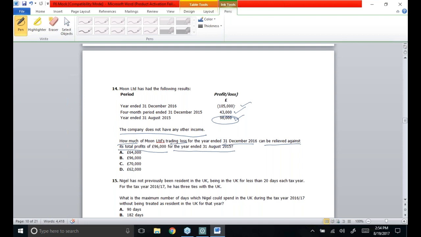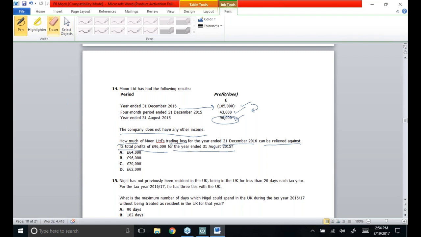Keep one thing in mind, they had a loss for the year ended 31st December 2016 of 1,05,000 pounds. Whenever losses are carried forward, they are adjusted against the immediate future period. Considering the immediate period, the profit figure is just 43,000 pounds.